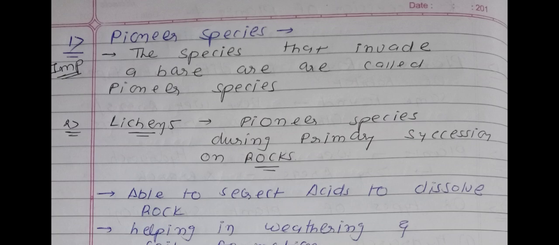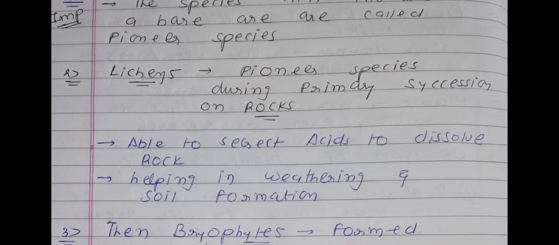Now there is a very important definition. Definition is of the pioneer species. Okay, pioneer means main. So the species that invade a bare area are known as the pioneer species. Okay, so now we talk about the example of pioneer species.